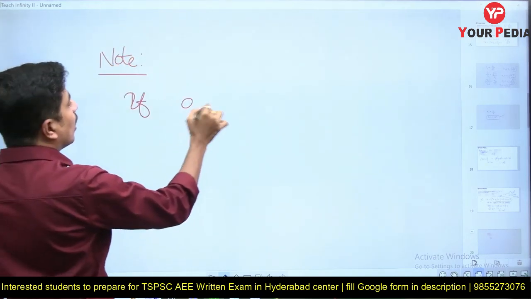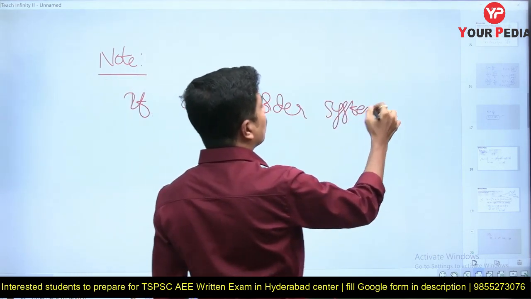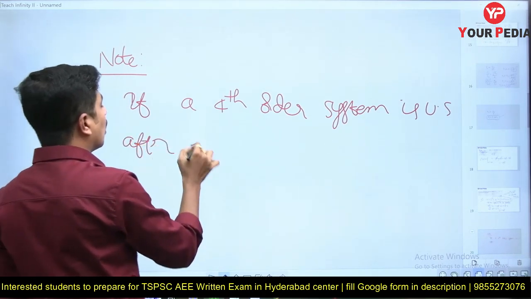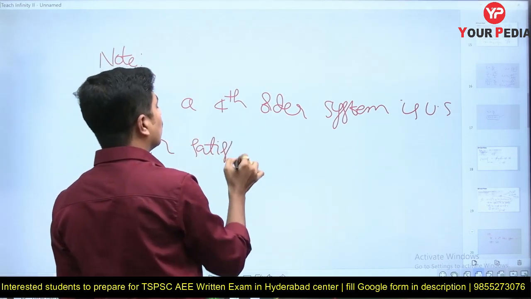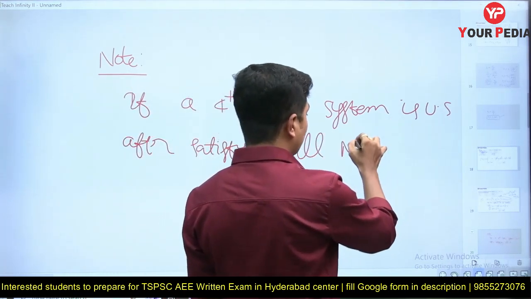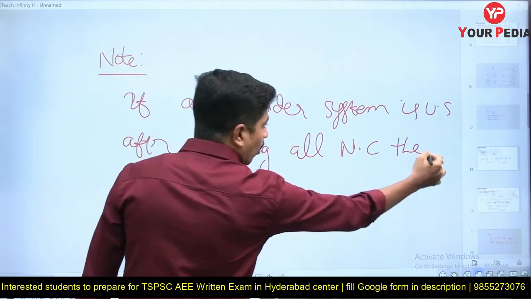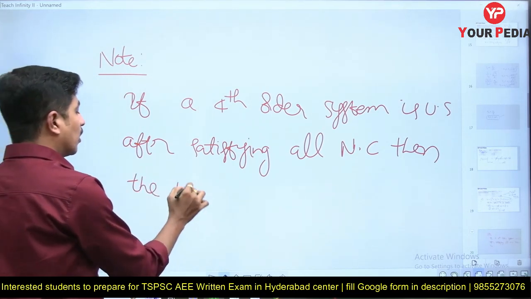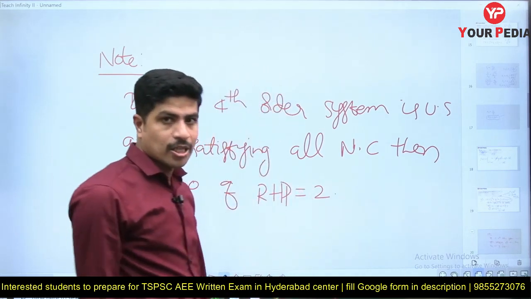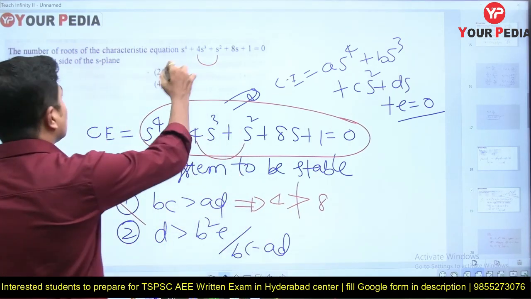Note: if a fourth order system is unstable after satisfying all necessary conditions, then the number of RHP is equal to 2. So the option is 2, the second option.